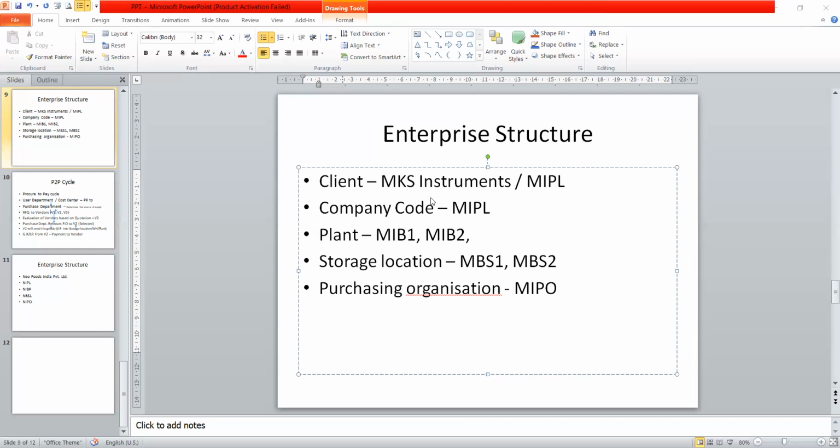This is the general information I gave. Coming down to the MM part, you can take down this. In the organization structure, the client is present at the topmost level.